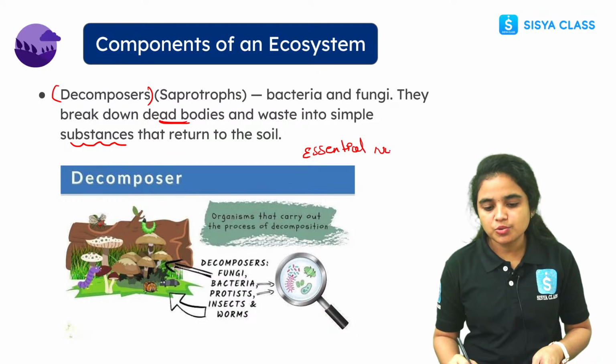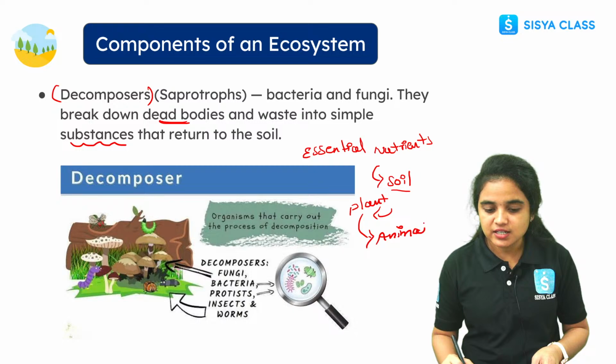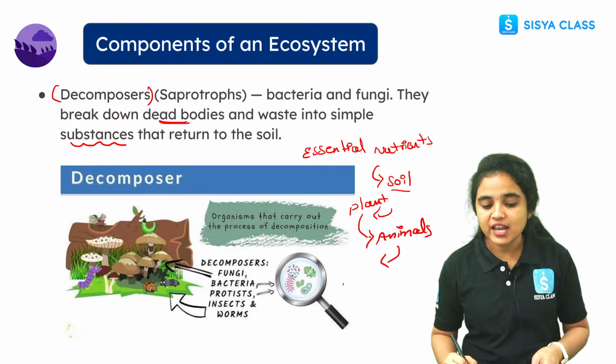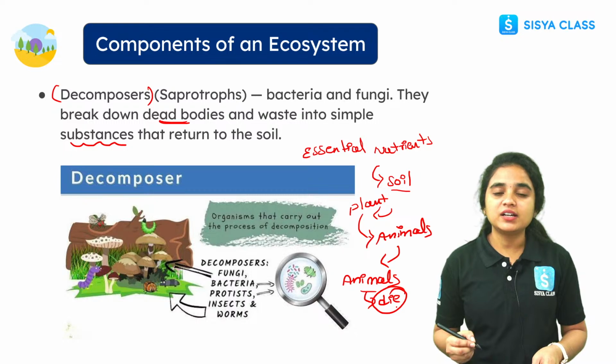The essential nutrients which are present in the dead bodies return into the soil. So these nutrients are again used by the plants. These plants are again eaten by animals, and these animals are eaten by other animals. Then these animals die, and after dying the decomposers again break down the dead matter.